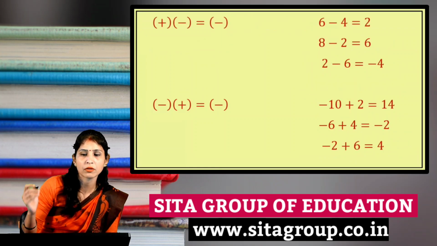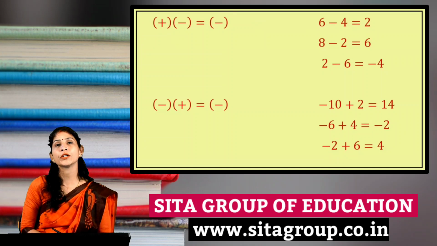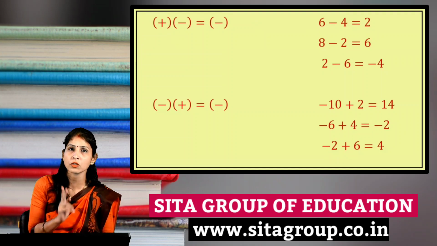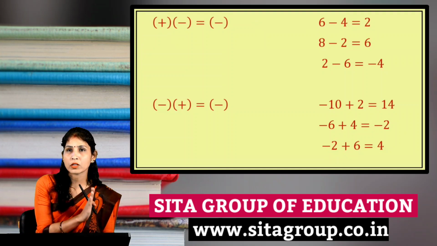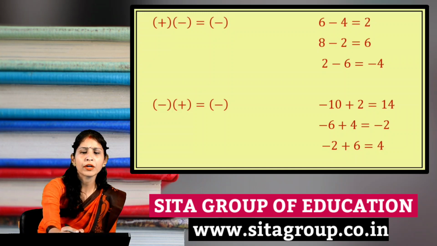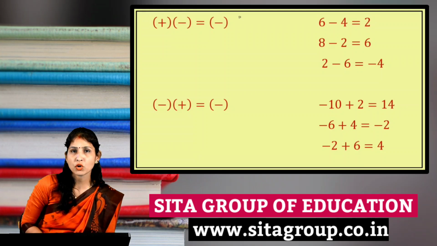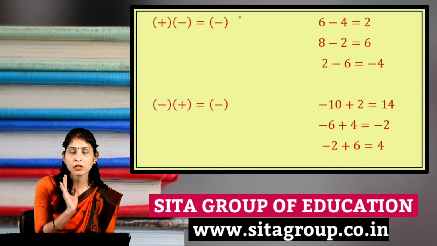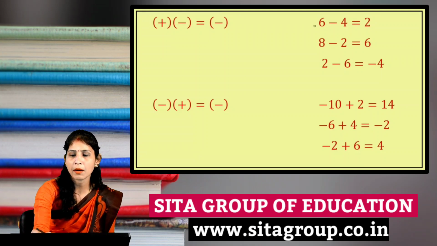Now see the next rule. If out of two integers, one is positive and the second is a negative integer, then we will subtract them. Which concept will we apply there? We will subtract them. Just see the example here, 6 minus 4.